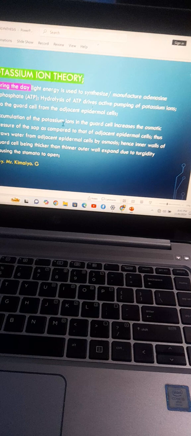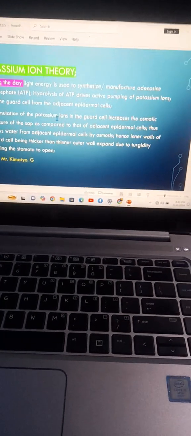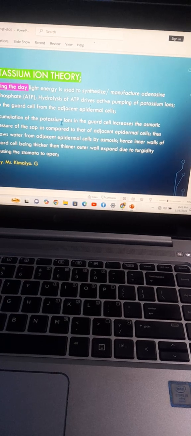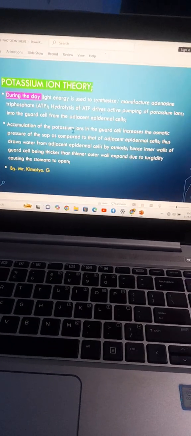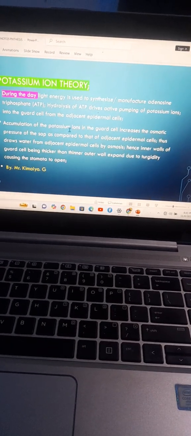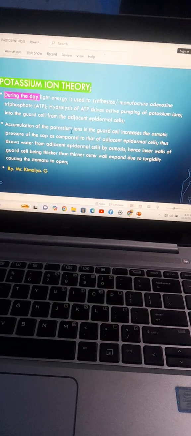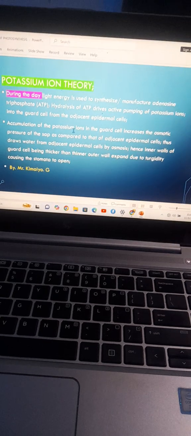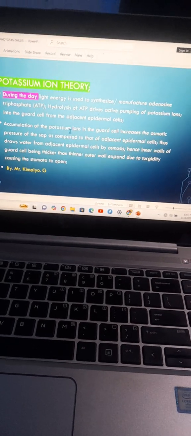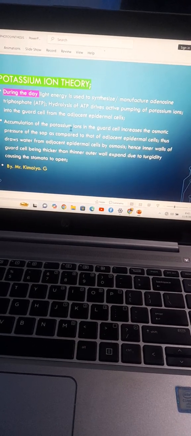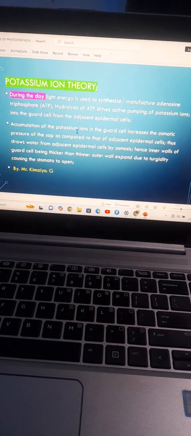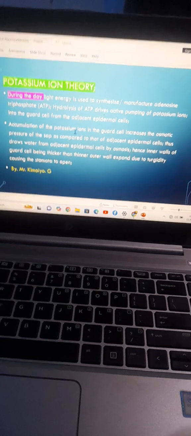The concept here is about ATP energy. This ATP energy will be created because of the light energy being synthesized. As you know, when we discussed the light stage of photosynthesis, we said the light energy is converted to chemical energy and stored in the form of ATP. So ATP is a storage form, which causes the active pumping of the potassium ions. Accumulation of the potassium ions causes what? An increase in the osmotic pressure and the drawing in of water.